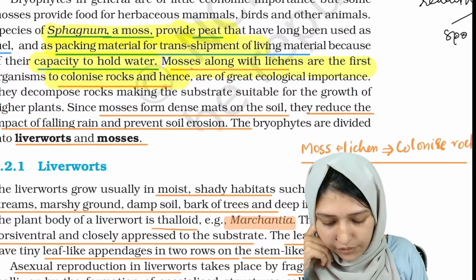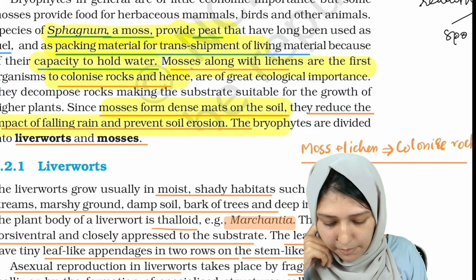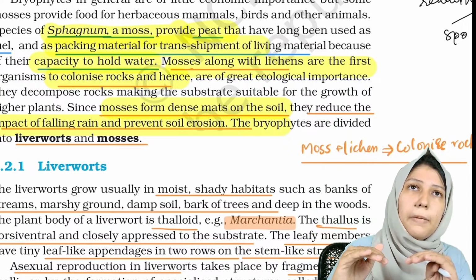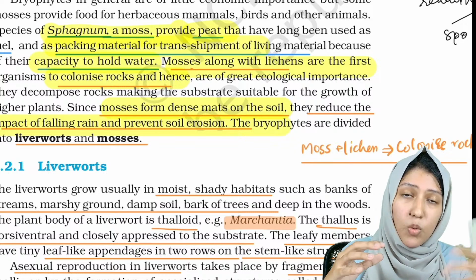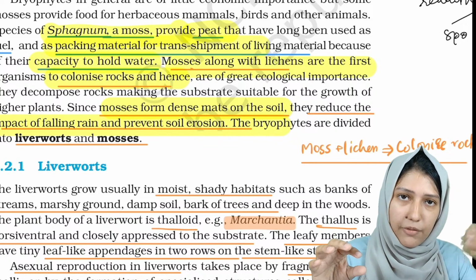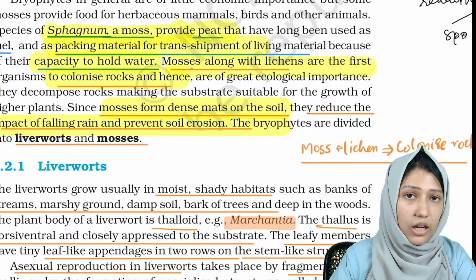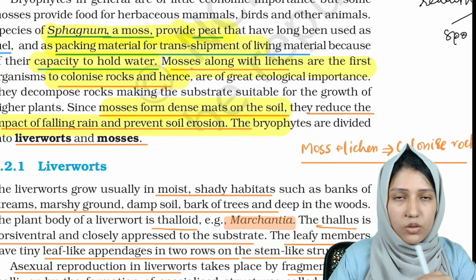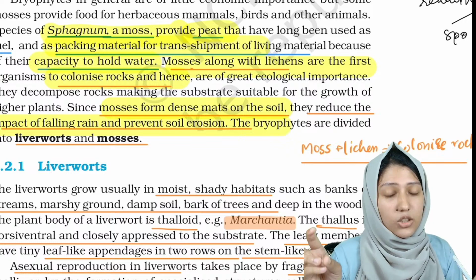Okay, mosses plus lichens colonize the rocks. Mosses form dense mats on soil. They reduce the impact of falling rain and prevent soil erosion. Just see that on rocks these mosses will be growing, and they will be reducing the impact of rain because the moss is attached to the underlying structures. So this moss will prevent the impact of rain and will prevent soil erosion.